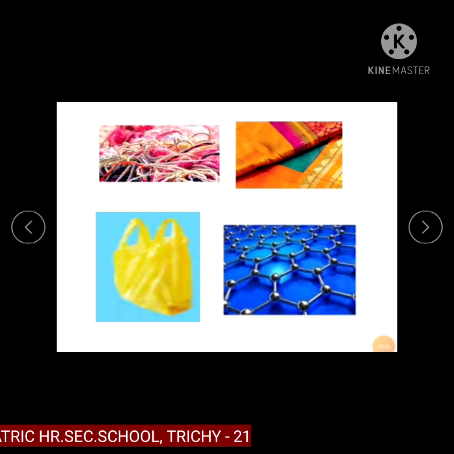Here the polymers, fibers, plastics, silk and protein are shown.